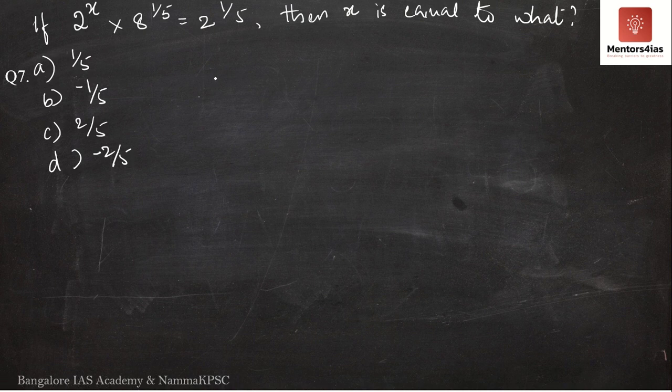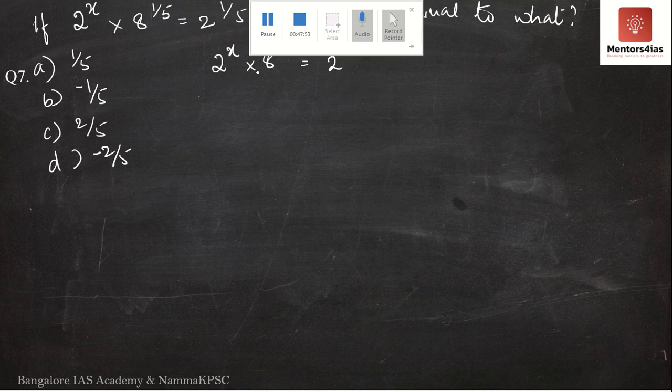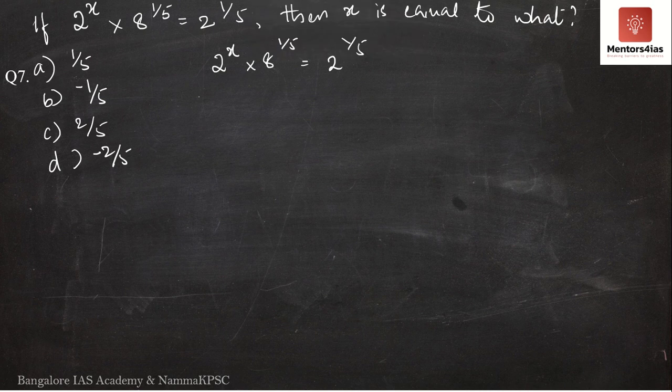Now again, this must be simple, it must be clear to you. So if we have 2 to the power x into 8 to the power 1 by 5, which is equal to 2 to the power 1 by 5, now we must try to represent everything in the form of 2 to the power something. So if we have 8 over here, 8 is nothing but 2 cube.